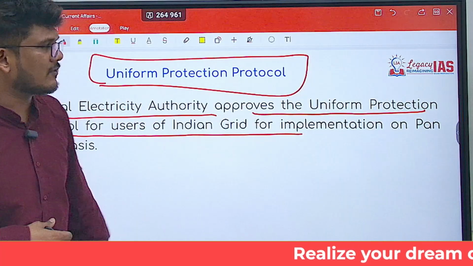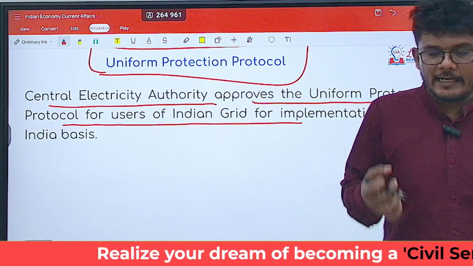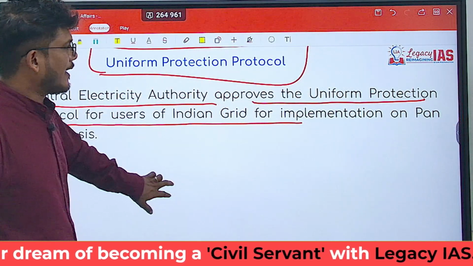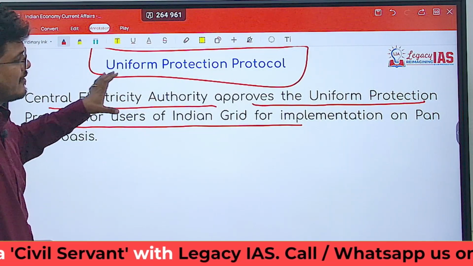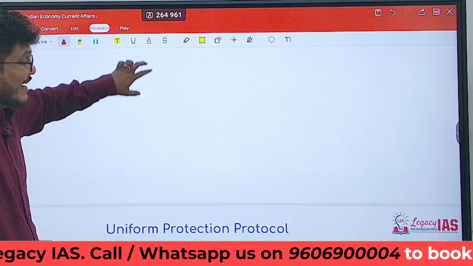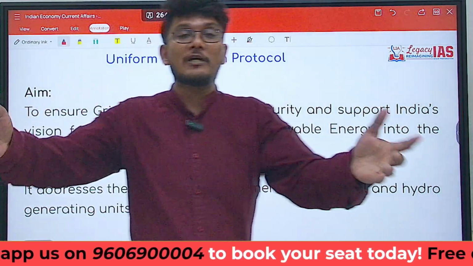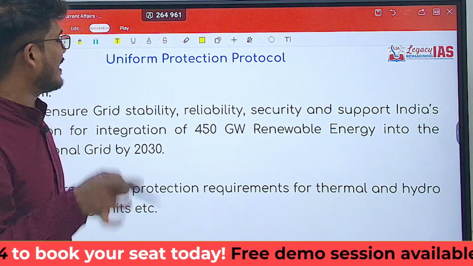So what happens is, the grid which is there for electricity distribution in India, generally the distribution of electricity is a major issue, right? So now the CEA, that is Central Electricity Authority, has approved the Uniform Protection Protocol for users of the Indian grid. Indian grid means the grid which transfers electricity. What kind of electricity? The renewable electricity.